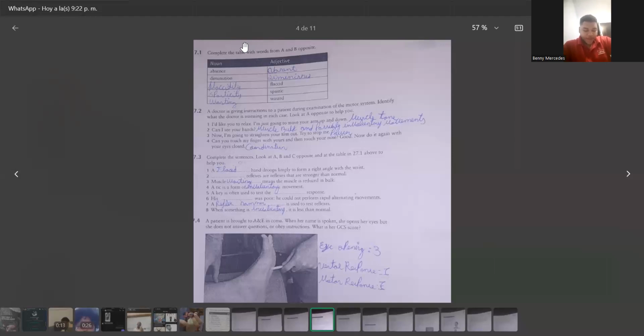27.4. A patient is brought to A&E in coma. When her name is spoken, she opens her eyes, but she does not answer questions or obey instructions. What is her GCS score? Eye opening 3, verbal response 1, and motor response 1.